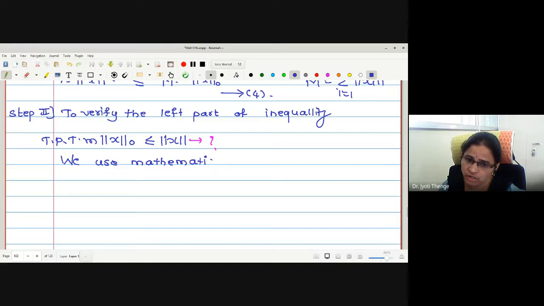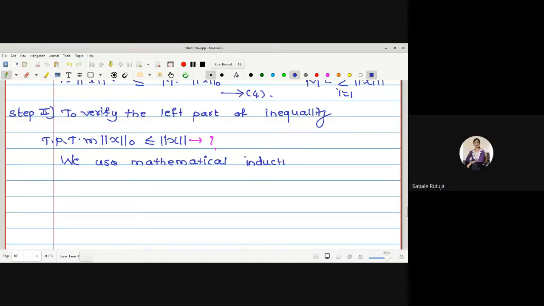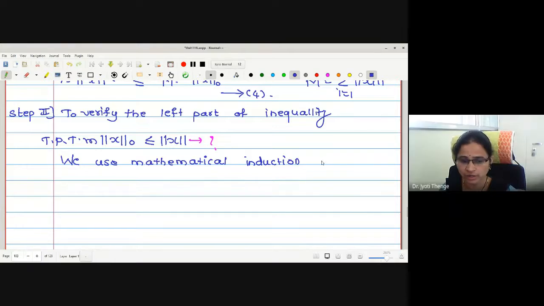Mathematical induction on n I am taking means what? We were going to prove the result for one-dimensional space, then two-dimensional space, then the induction hypothesis we will make for any dimension, say n minus 1, and we will prove it for n. Mathematical induction on n. Okay.